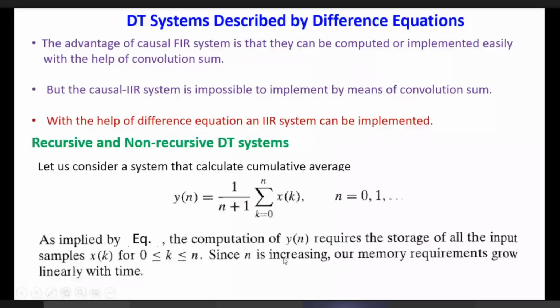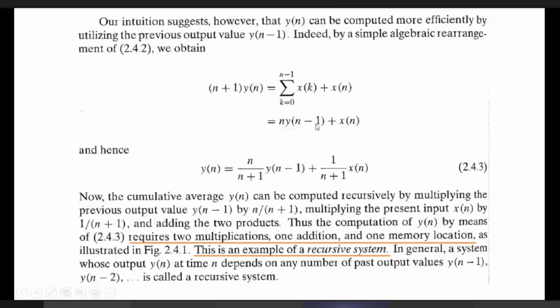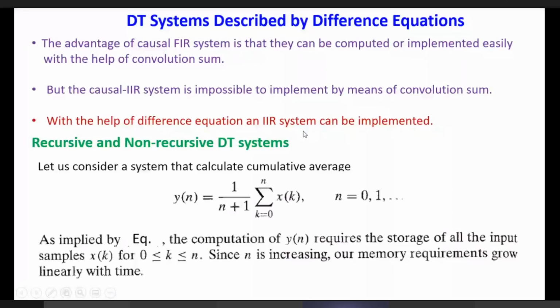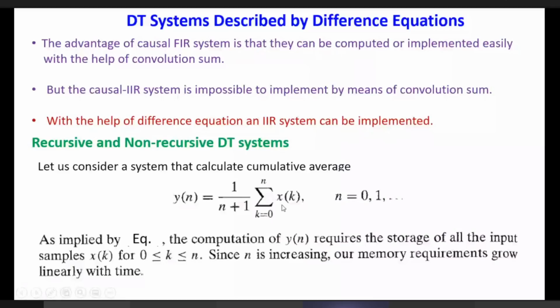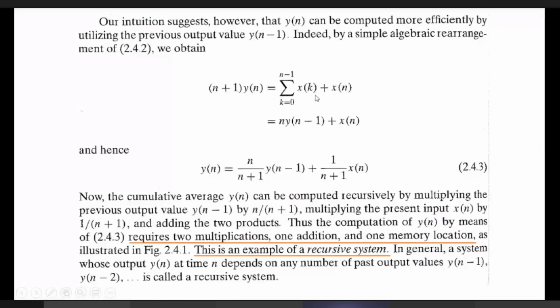Now, simplifying it further, we take n plus 1 to the left-hand side, giving (n plus 1) y[n], and take the present sample x[n] out of the series. So it becomes the summation of k equal to 0 to n minus 1 of x[k], plus x[n].